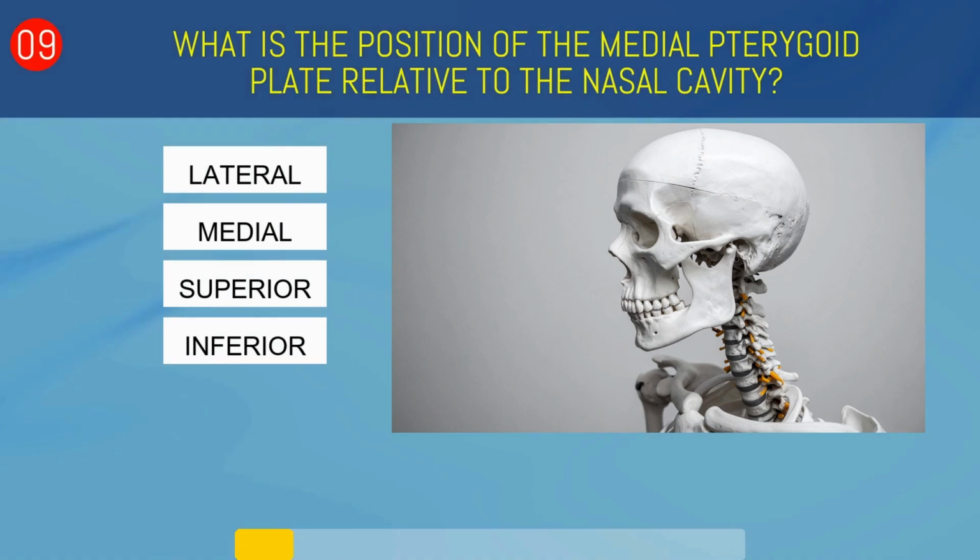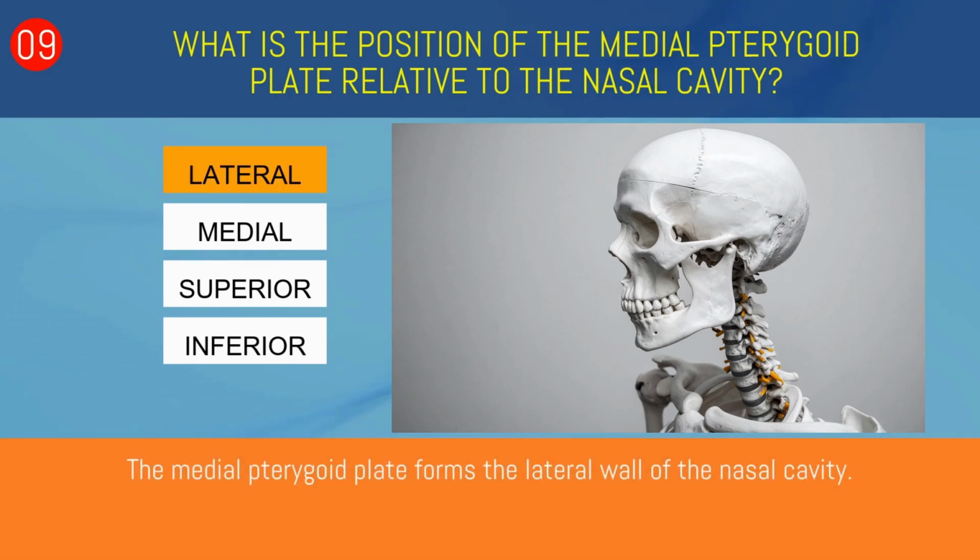What is the position of the medial pterygoid plate relative to the nasal cavity? Lateral, medial, superior, or inferior? Lateral. The medial pterygoid plate forms a lateral wall of the nasal cavity.